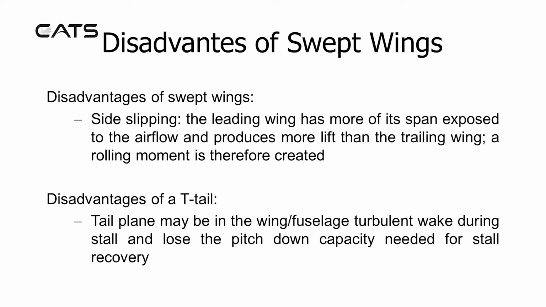Disadvantages of a T-tail. The tailplane may be in the wing fuselage turbulent wake during stall and lose the pitch down capacity needed for stall recovery.